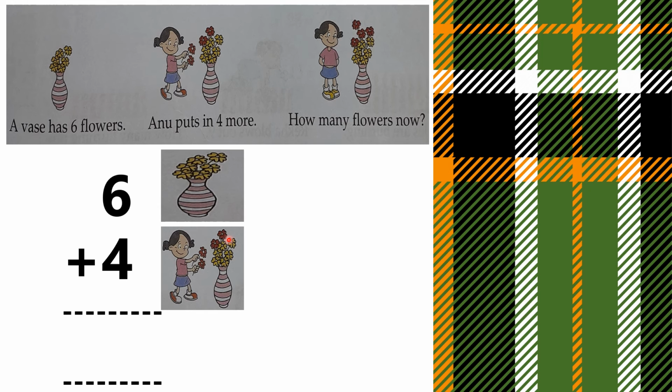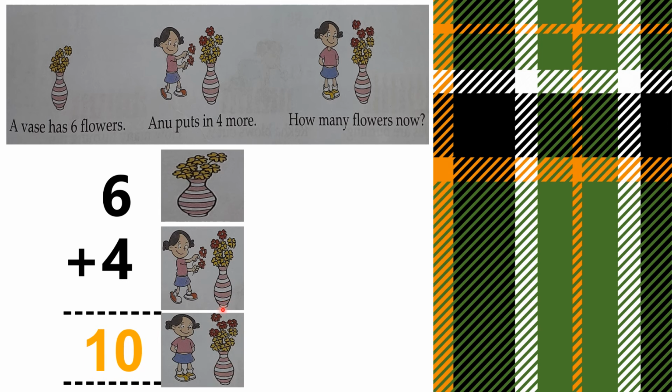Now let us count all together to add 6 and 4. 1, 2, 3, 4, 5, 6, 7, 8, 9, 10. So 6 plus 4 is equal to 10. How many flowers now? We have 10 flowers now.